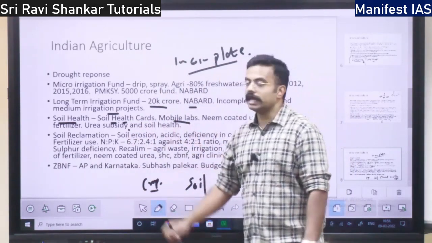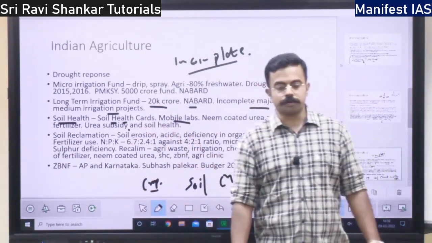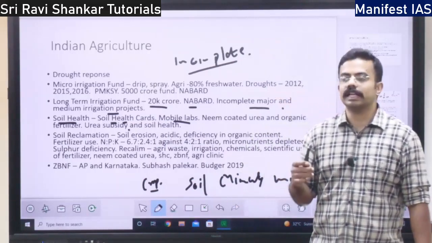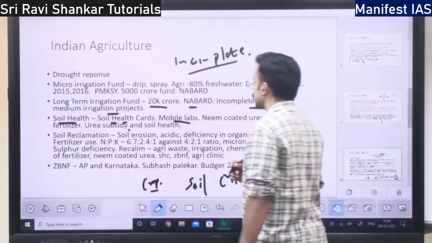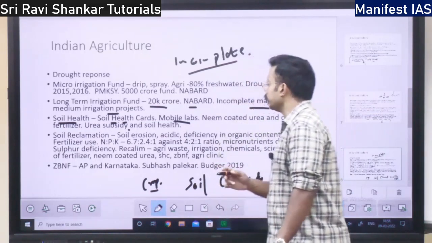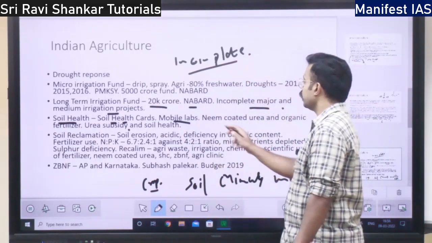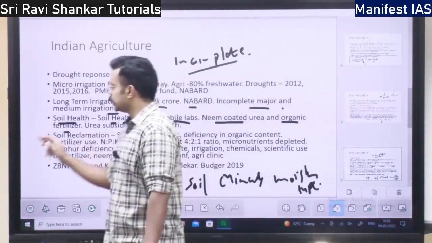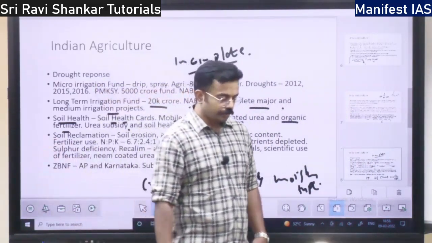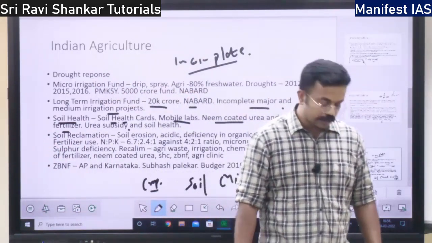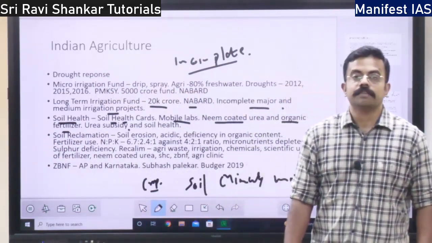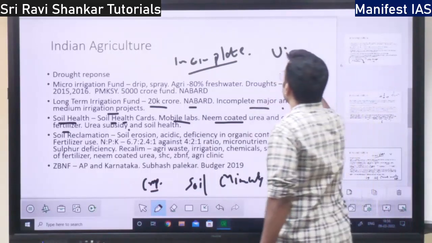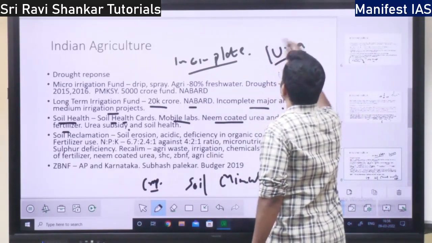So we have mobile labs. So it is provided free of cost. We have mobile labs which are going to give the soil health cards, which is going to measure the soil fertility. With respect to soil health, we have neem coated urea and organic fertilizers. So with respect to soil fertility, soil health, we are using neem coated urea. To the normal urea, we are coating with neem.